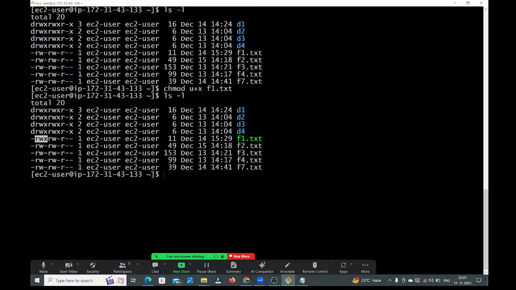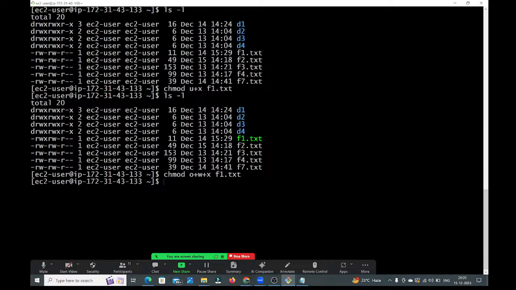Okay, so next, guys, observe carefully. Here is others, guys. For others, I want to add both write permission and execute permission. How will you do that? By using the same chmod command. Chmod, right, here to whom do I want to add the permissions? Others. So, o, guys. Do you want to add or remove? Add, so plus. Which permissions? Write permission, plus execute permission also. See guys, for others, I am going to add both write and execute permissions. On which file? f1.txt file, guys.